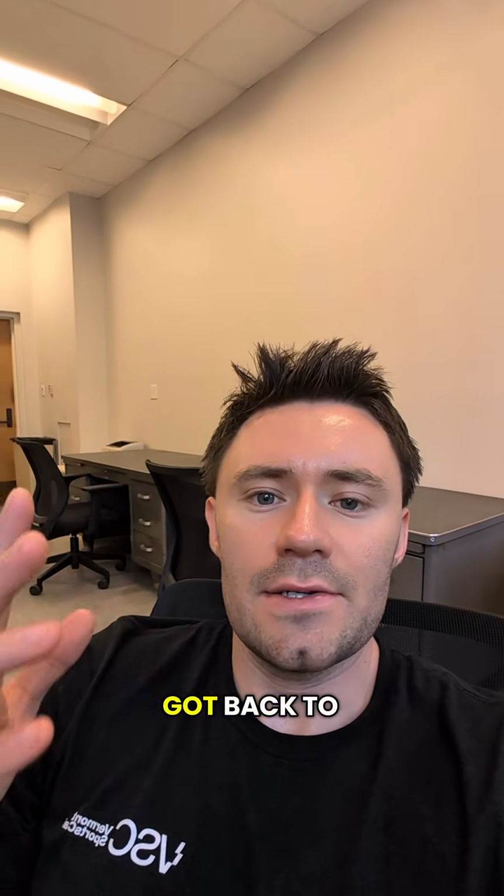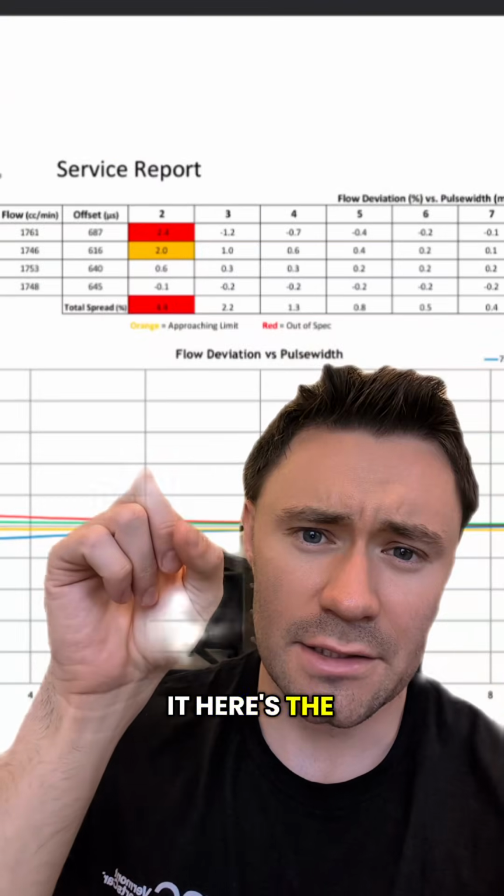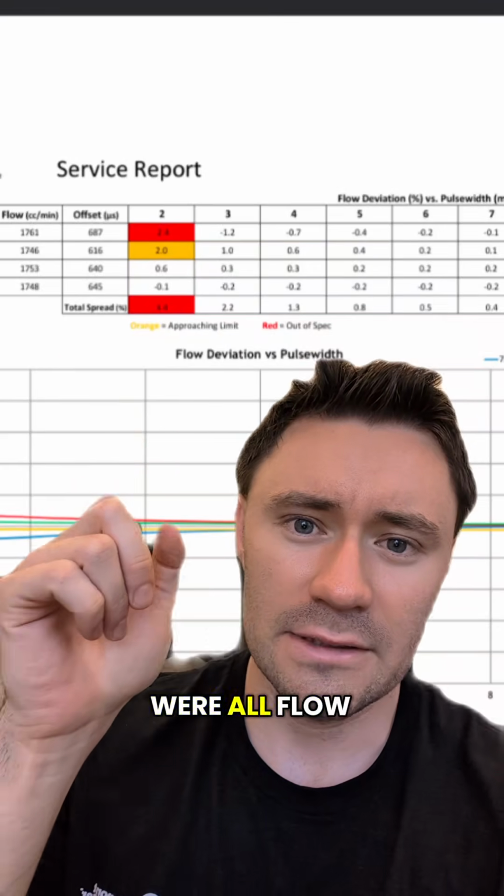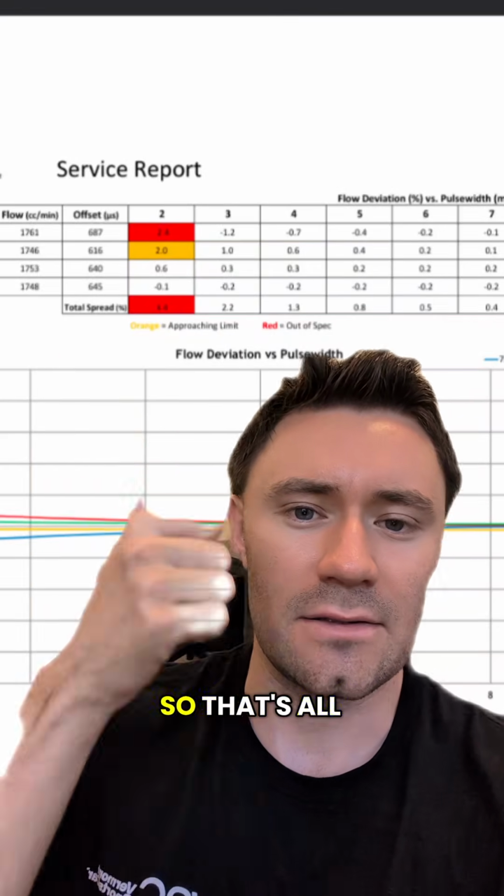Injector Dynamics finally got back to us. Let's talk about it. Here's the injector service report. We're going to talk about it from left to right, starting with the flow rates. Looks like they were all flow tested within a pretty similar spec, so that's all good.